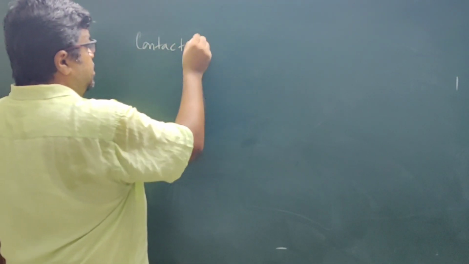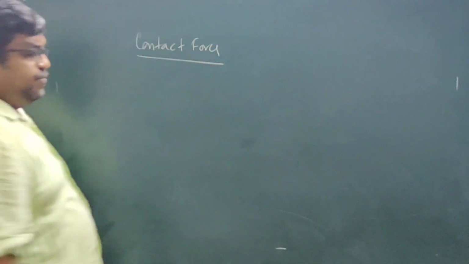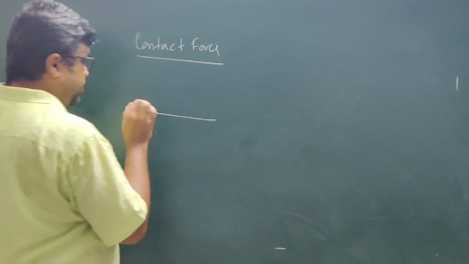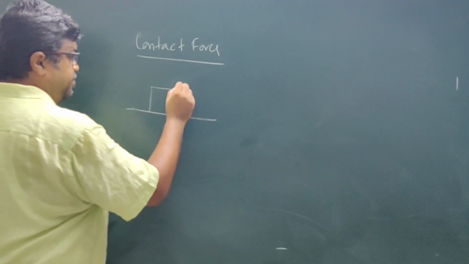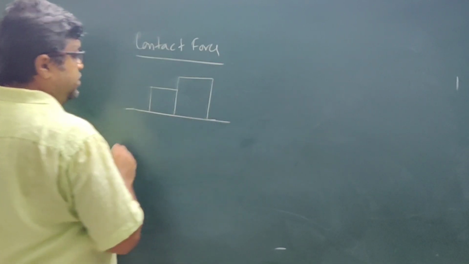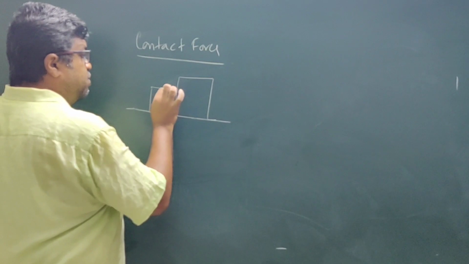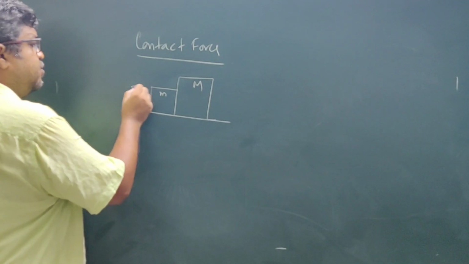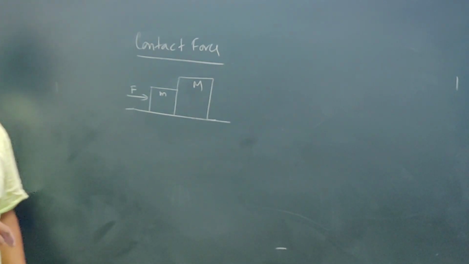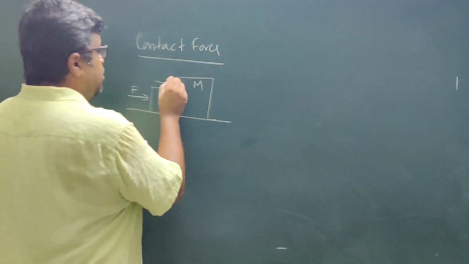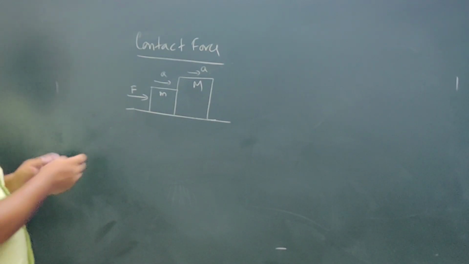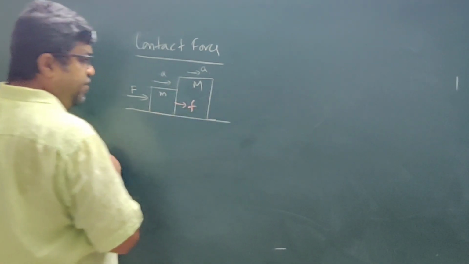Okay, so next, moving to the concept of contact force. Now, suppose you have two blocks in contact. This smaller block has mass m, and the bigger block has mass capital M. The smaller block is acted upon by force F, so this force is acting on the smaller block. Assume both blocks are moving with the same acceleration. Now this smaller block will exert a force on the bigger block. Suppose that is this force f.